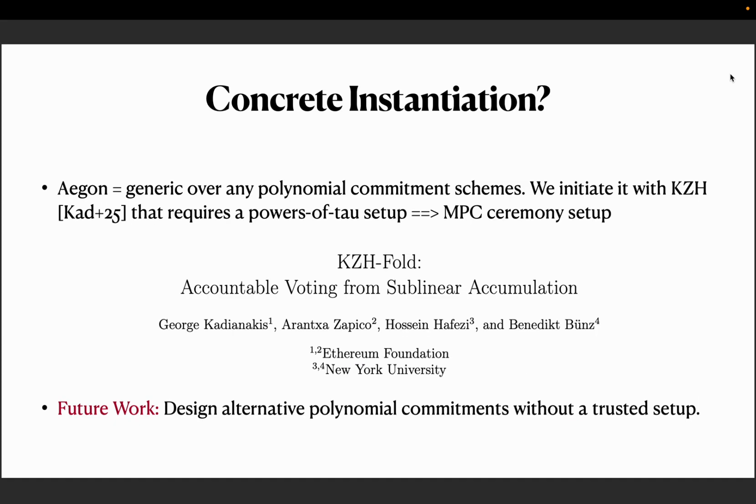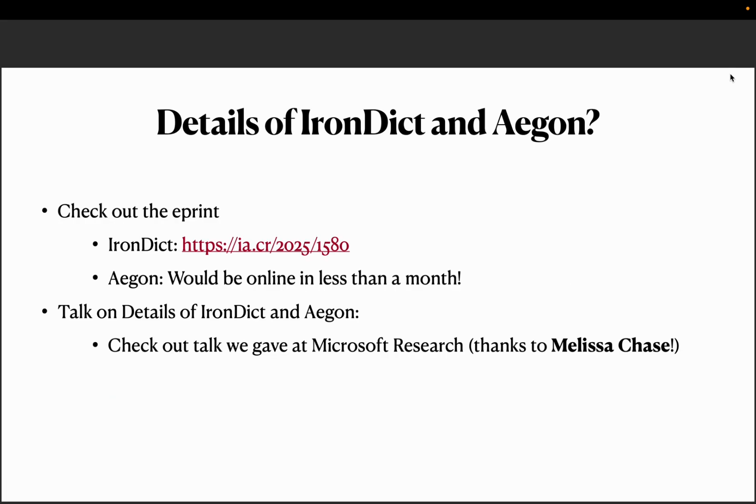And finally, I don't really have time, I just want to say that Agon and Irondict are both generic. It's a generic design over any choice of polynomial commitment scheme. But for efficiency reasons, we go with a recent work that we had called the KZH polynomial commitment scheme. But they're generic. Basically, you can build new polynomial commitment schemes and instantiate them.